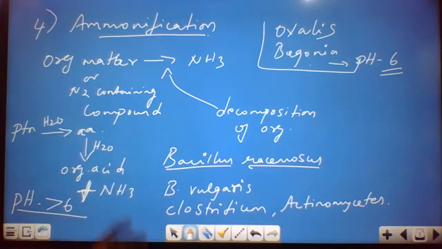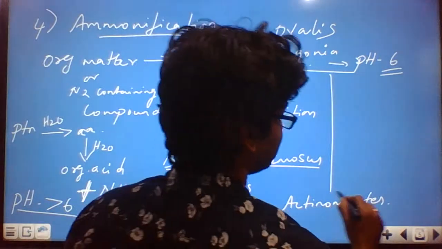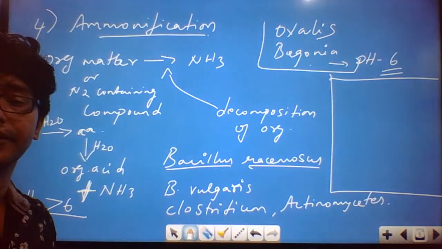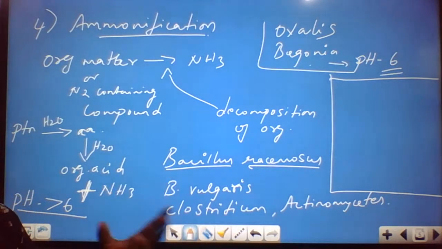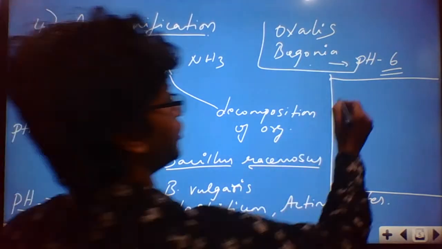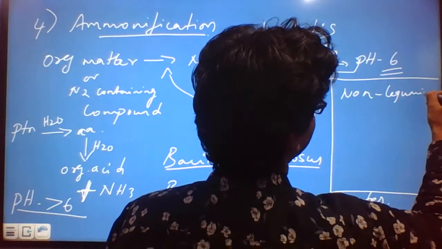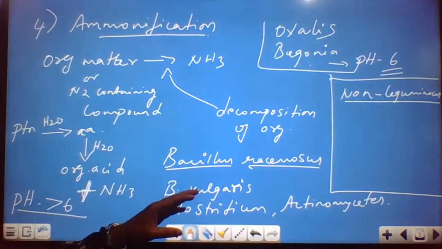And there are certain places where you could see the same process occur in non-leguminous plants also. This is the usual process we're talking about, ammonification, nitrification and everything which is happening. But in the case of asymbiotic, that is in non-leguminous plants, the same sort of process takes place.